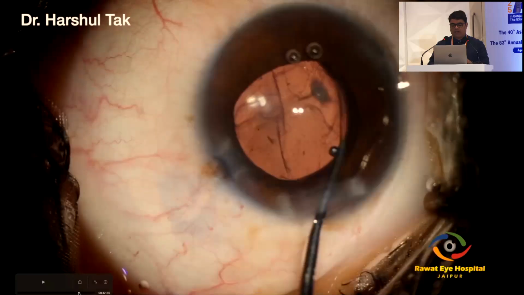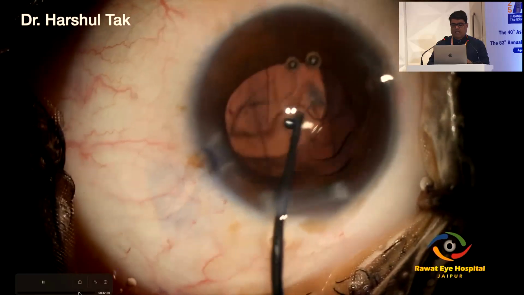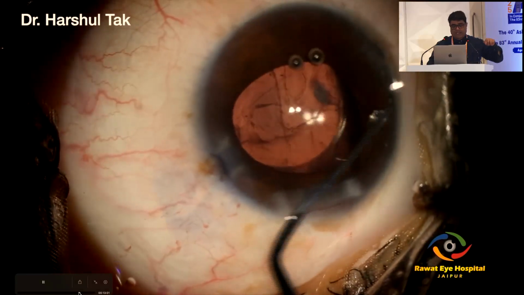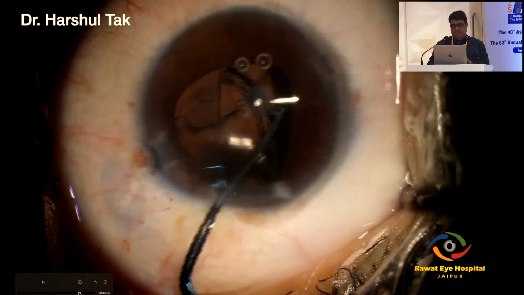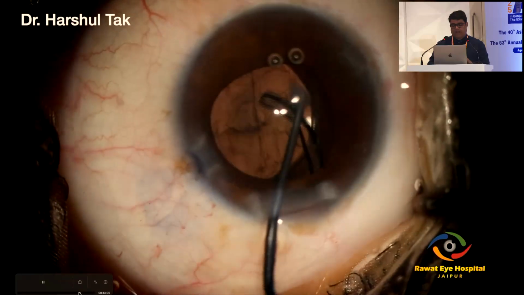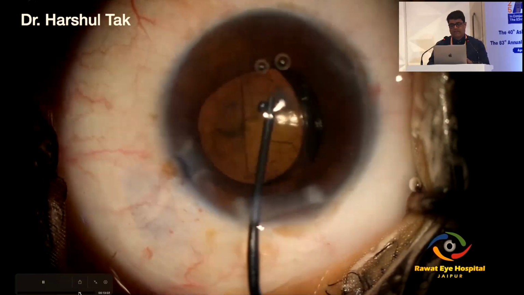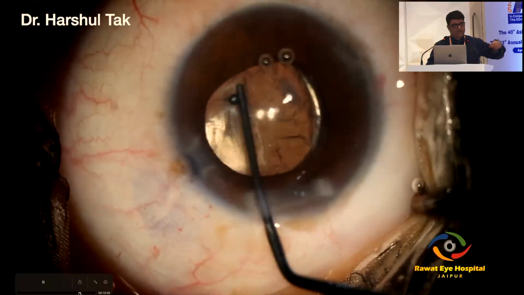So I go ahead, and I'm not rotating the lens here. I'm just bending the haptic and pushing it into the capsular bag, so that you don't have those rotational forces.